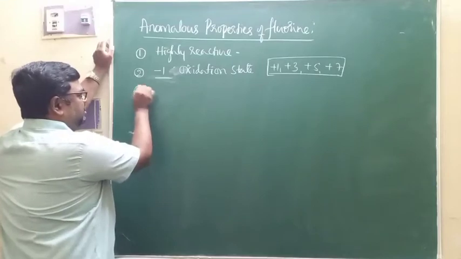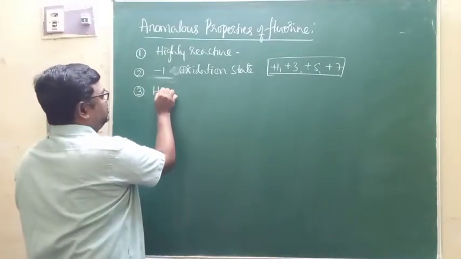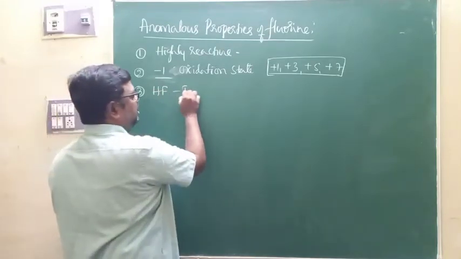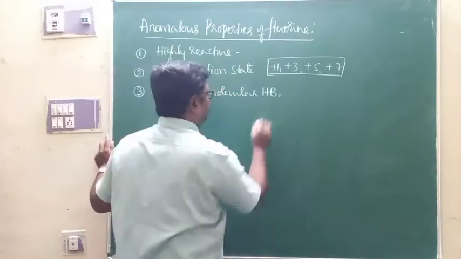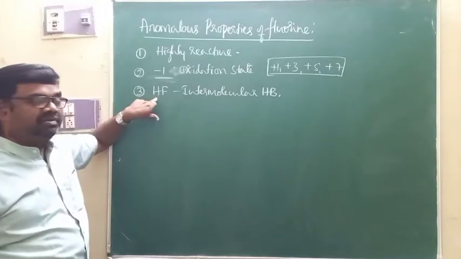A third anomalous property is that one of the hydrides of fluorine, that is hydrogen fluoride, undergoes intermolecular hydrogen bonding. That's one of the hydrides of group 17 elements, that is hydrogen fluoride.